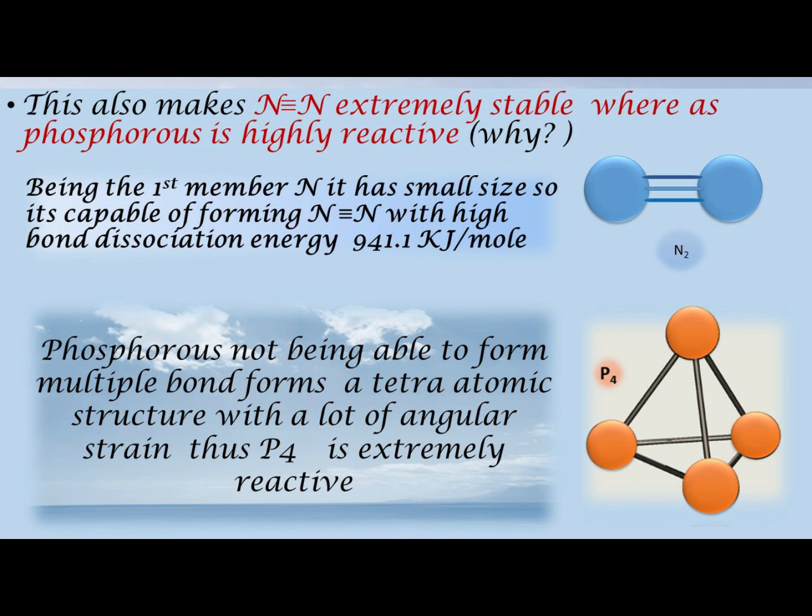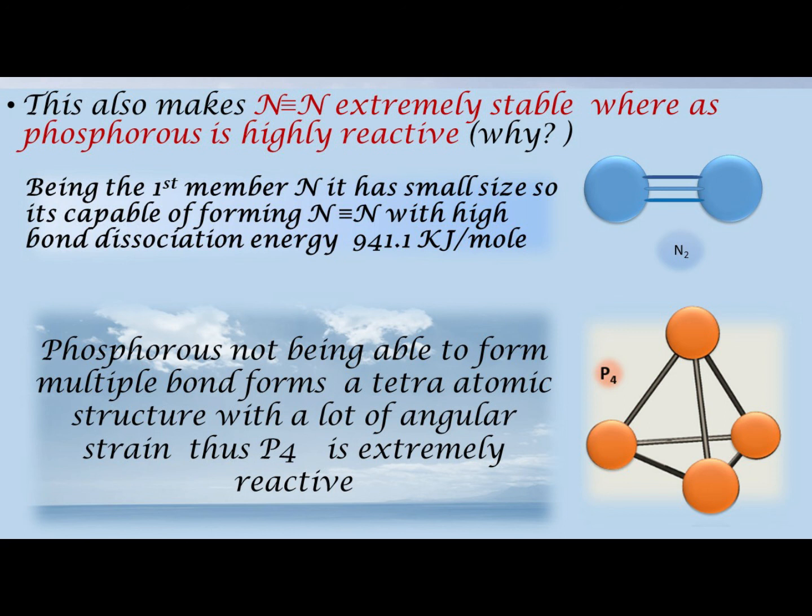Whereas phosphorus, due to slightly larger size, not able to form multiple bonds, takes on a tetraatomic structure which has a lot of angular strain.